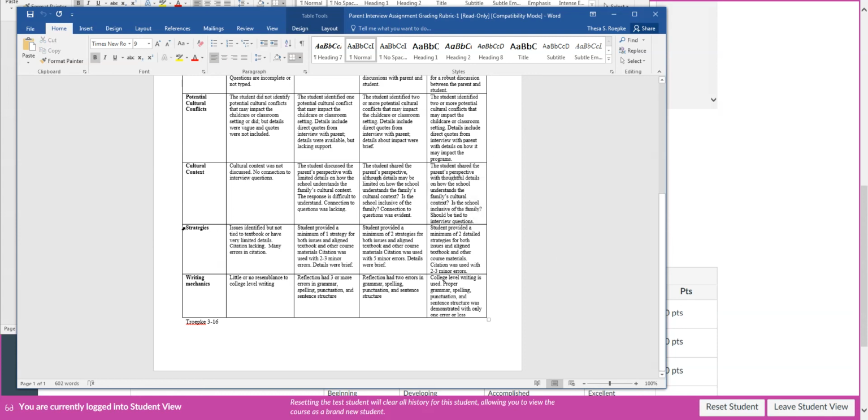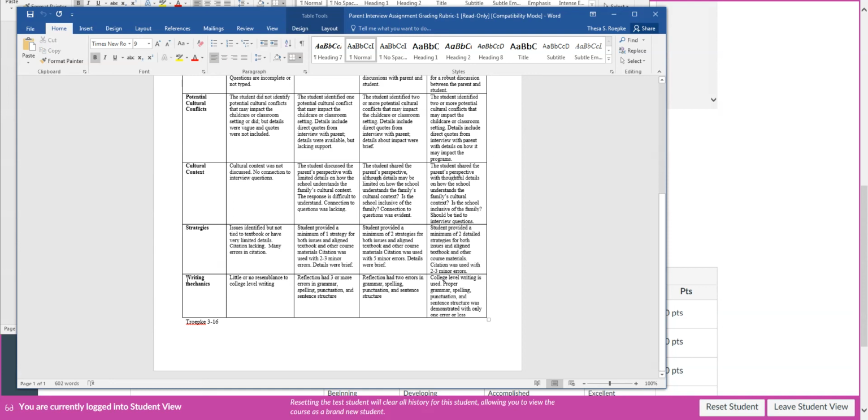And then here's your summary paragraph, the last one where we talk about strategies. So I want to make sure that you're aware that I need 2 detailed strategies from both issues. So you're going to do 2 strategies for the first issue you identified and 2 strategies for the second. It must be aligned with the textbook and other course materials. Citation is required. You can have errors in the citation format, but you have to have citation.